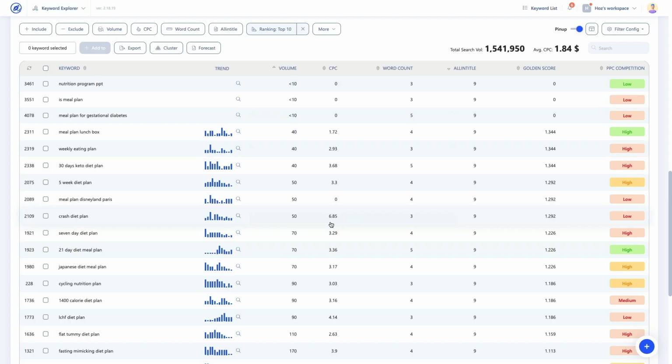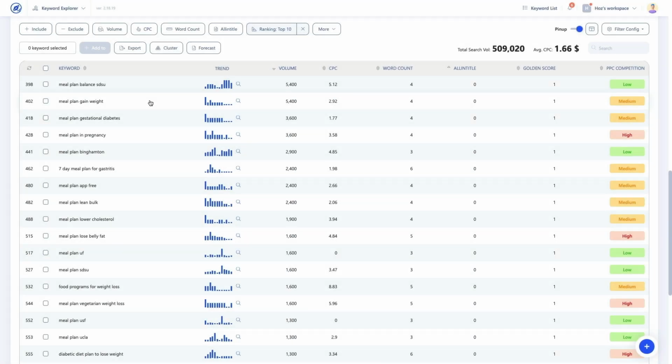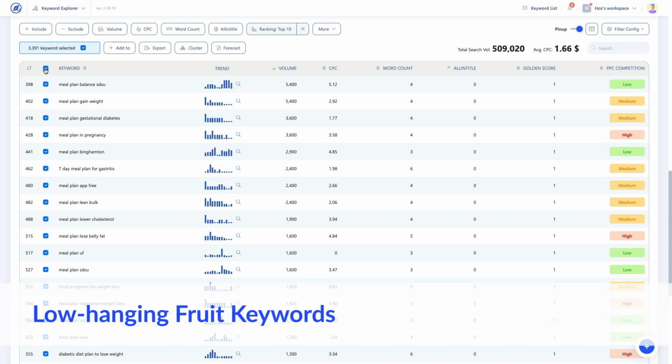I'm going to click Apply to filter my keyword list. Let's sort the all-in title column and the volume. And now I have a list of keywords that have a higher probability of ranking faster. These are sometimes known as low-hanging fruit.